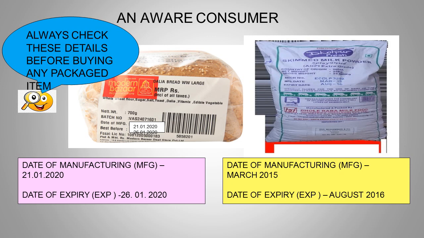Next, see the skim milk. The date of manufacturing here is March 2015. That means this milk powder was packaged in March 2015 and the date of expiry is August 2016, which means if we consume this skim milk powder after August 2016, it will be expired and it may make us sick.